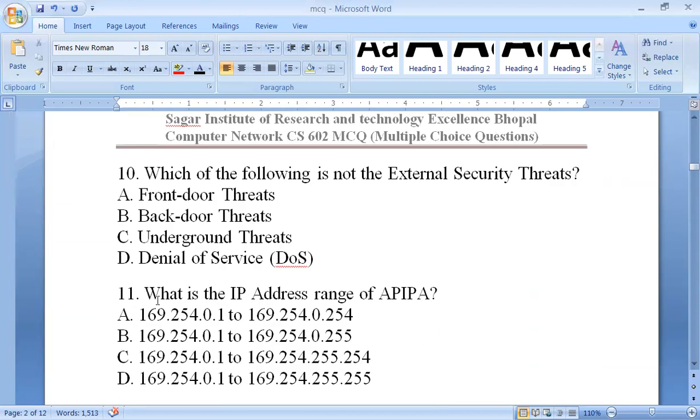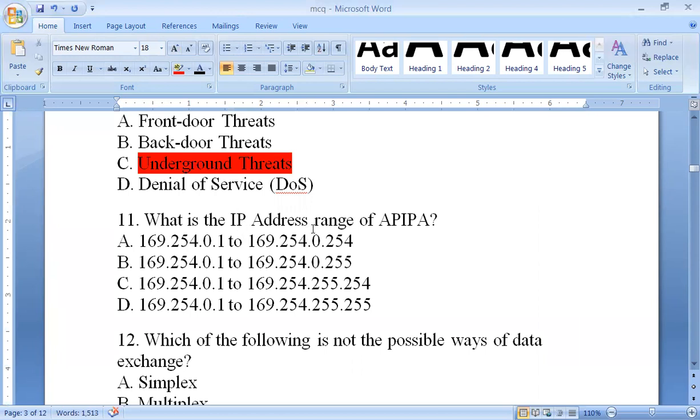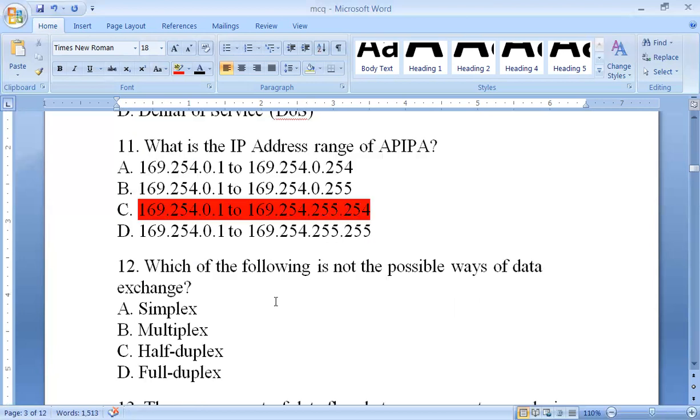Now tenth: which of the following is not an external security threat? Underground threats is not an external security threat. What is the IP address range of APIPA? Its answer is 169.254.0.1 to 169.254.255.254.